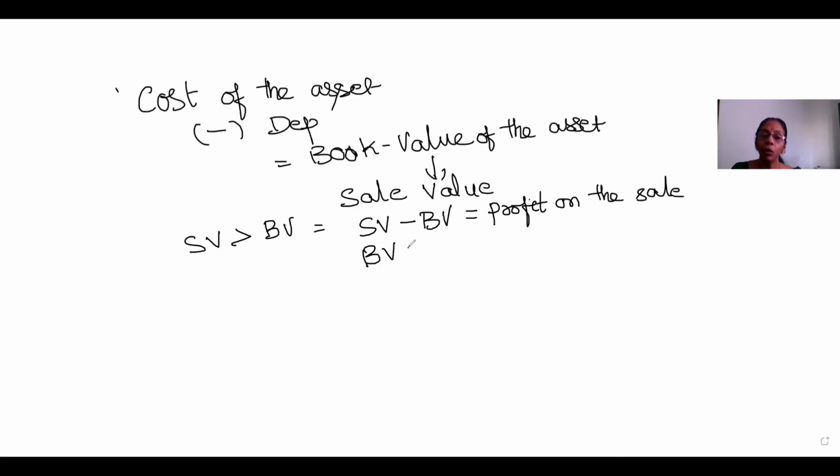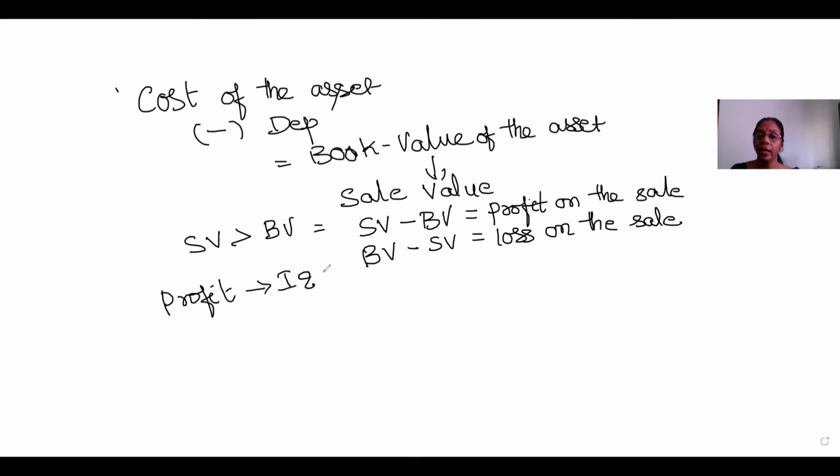On the other hand, if the book value is higher than the sale value, it represents the loss on the sale. You should be able to understand this properly. Now, when it comes to treatment, only the profit portion will be credited to the income and expenditure account. This will be treated as a revenue item and it should be credited to the income and expenditure account.